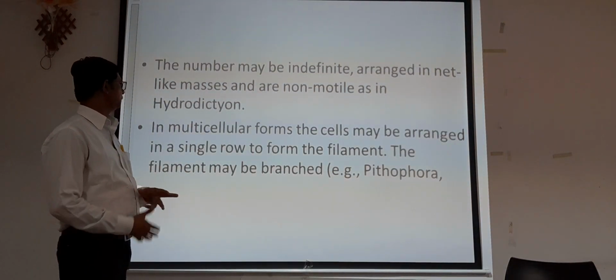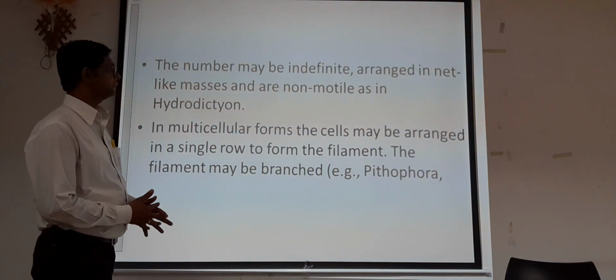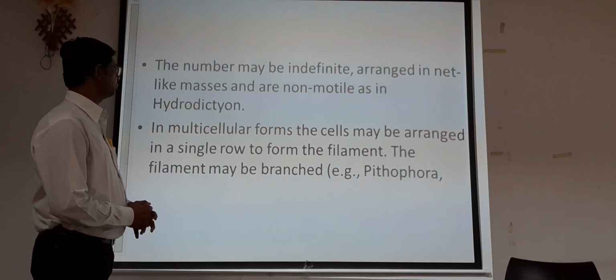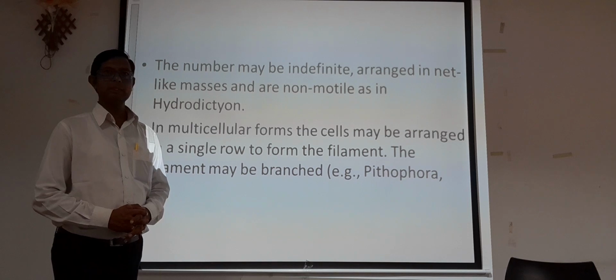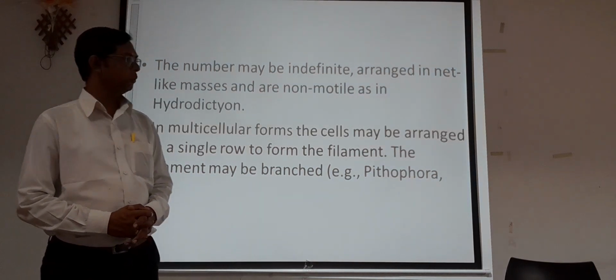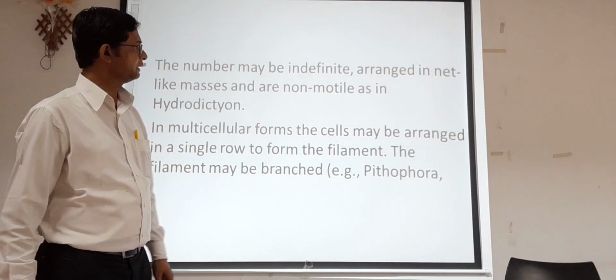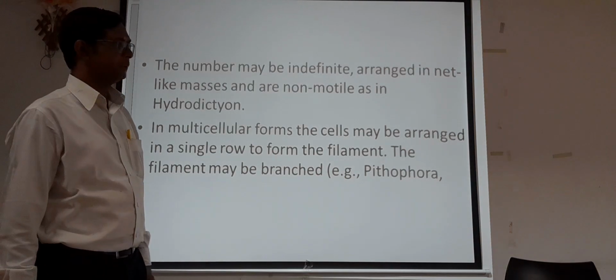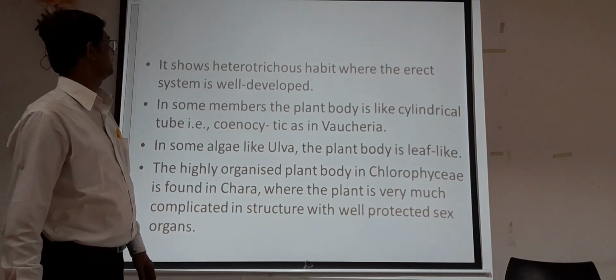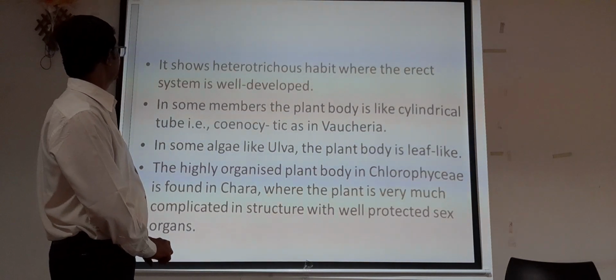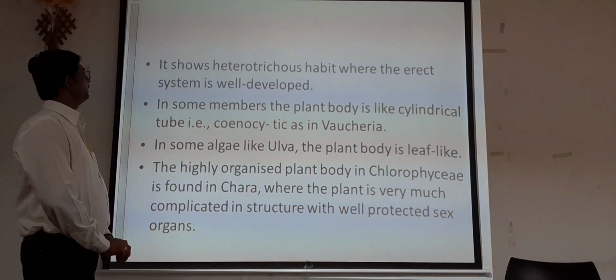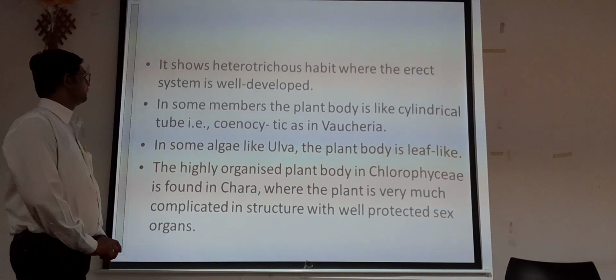An example is Hydrodictyon. In multicellular form, the cells may be arranged in a single row to form a filament. The filament may be branched, for example Pithophora. So that is nothing but the different members of the Chlorophyceae which show different structures. It shows a heterotrichous habit where the erect system is well developed.